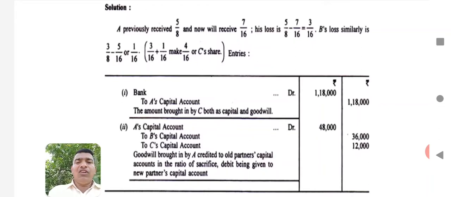So try to recall the method of calculating the sacrifice ratio, the same rule that you follow here, and once you derive the sacrifice ratio, then you go on to passing of journal entries or preparation of the partners' capital account while you are taking into account the goodwill for treatment.